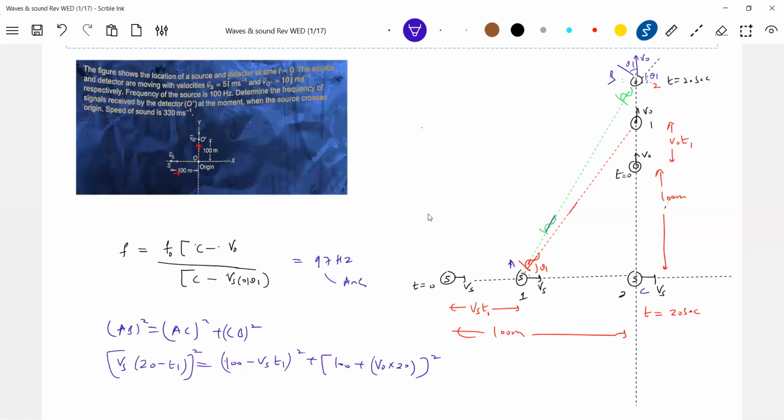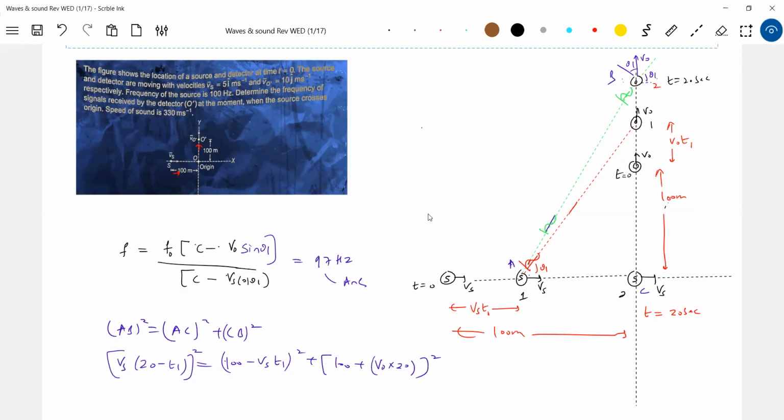So along that green color line, please understand it's a very basic concept. I don't know why I went wrong here yesterday. The component of velocity of the detector when it is receiving is along the line joining the source and detector. But the source is somewhere here. So why can't you write V naught? That is wrong. It should be V naught sine theta 1. Now you check it, you'll get the answer. Able to understand?